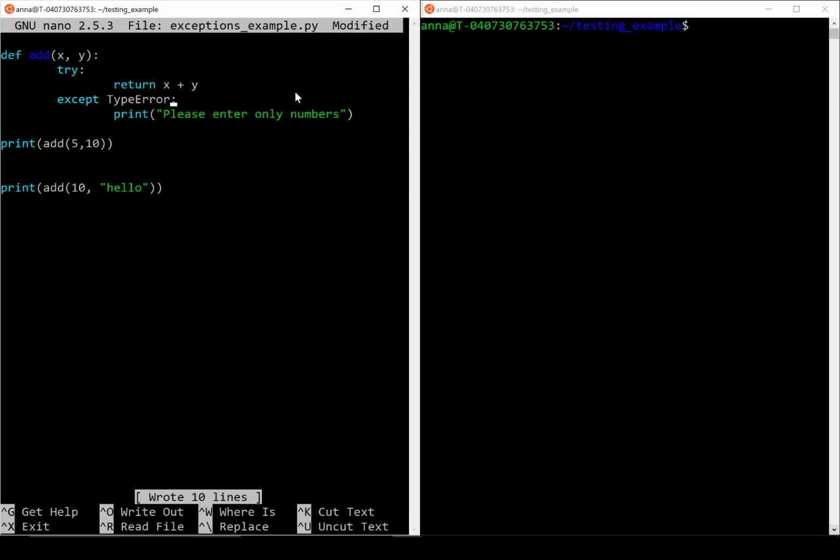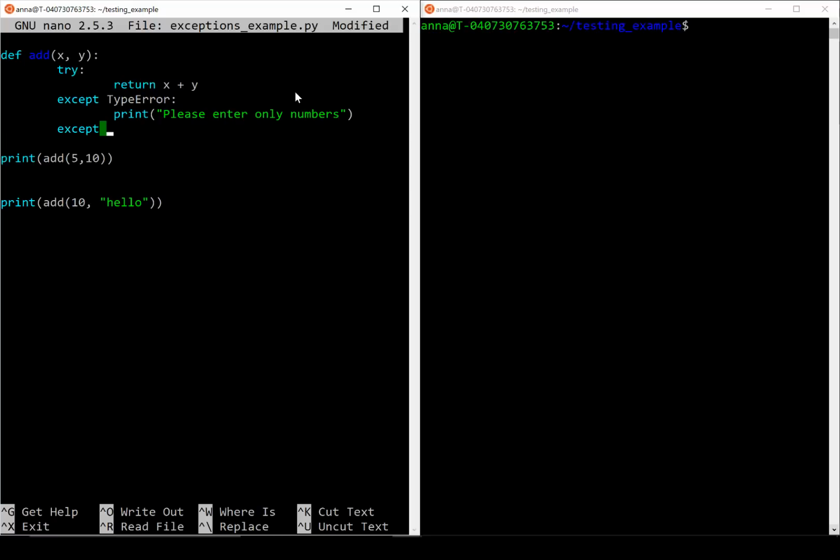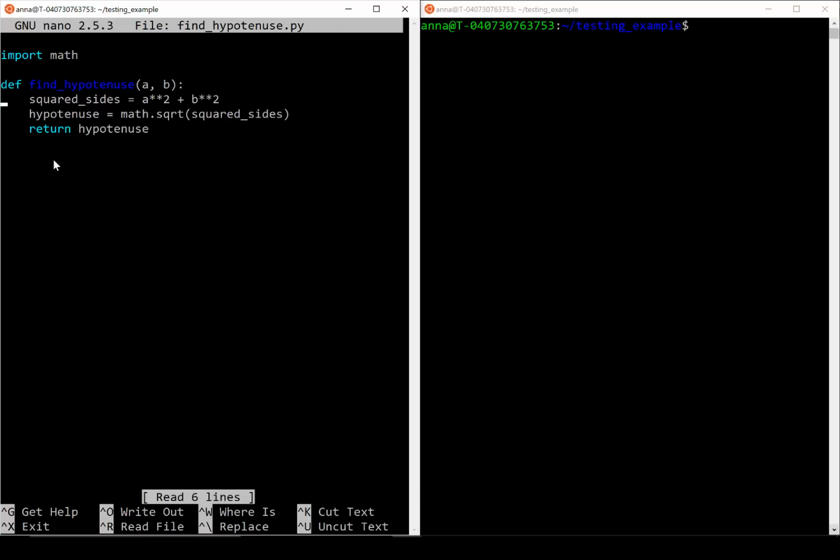It's good to specify a type of error to catch to make sure that you're not accidentally catching errors that you're not prepared to handle. You can also chain except blocks, so I can accept a type error and, for example, a value error. Say this code potentially raised both type errors and value errors, I can catch both in the same try except block. Alright, so we've seen how we can catch exceptions that are raised by built-in code in Python.